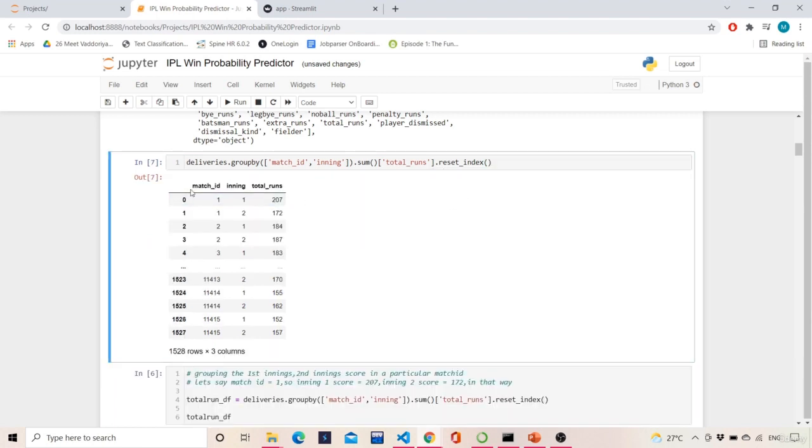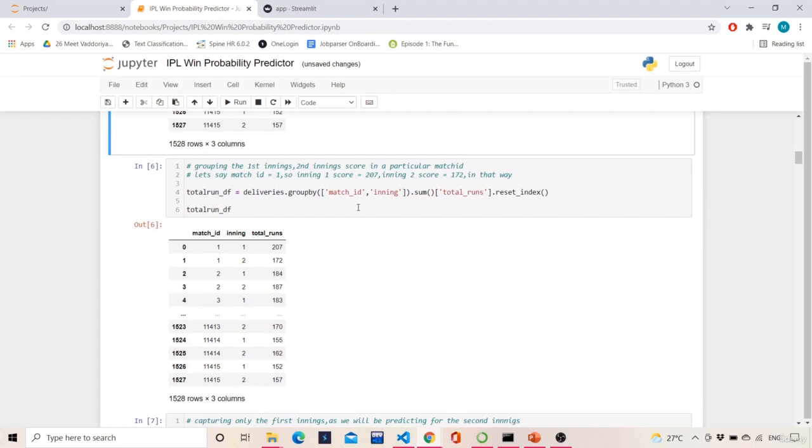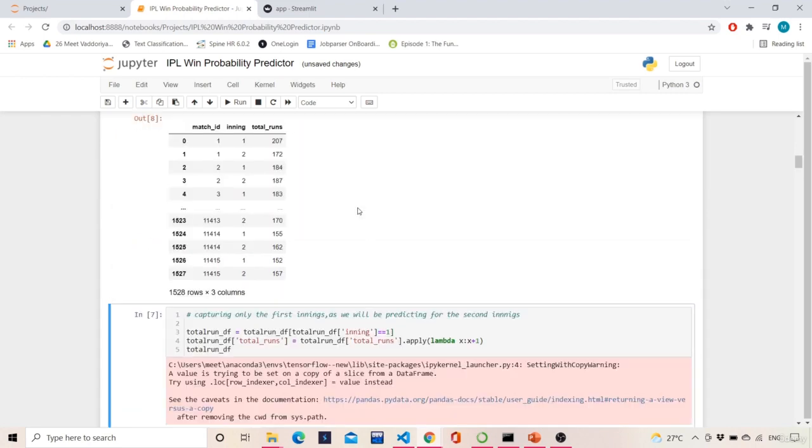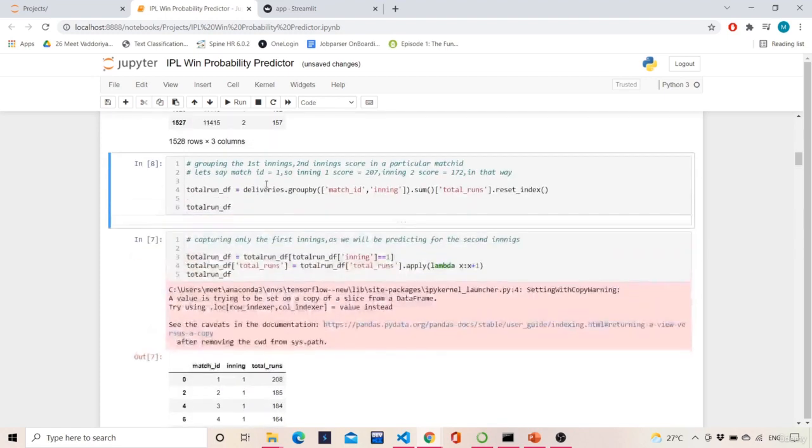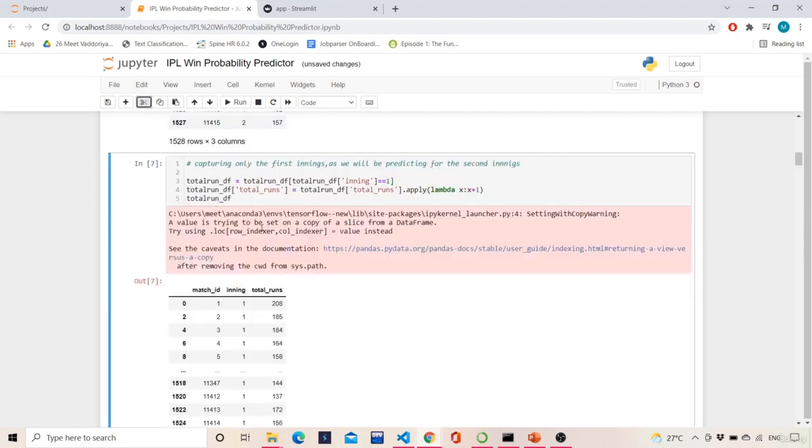As you can see here, it converted the series into a data frame. Match ID 1, first innings runs are 207. Match ID 1, second innings runs are 172, like that. Okay. So the same thing I am storing into train DF.